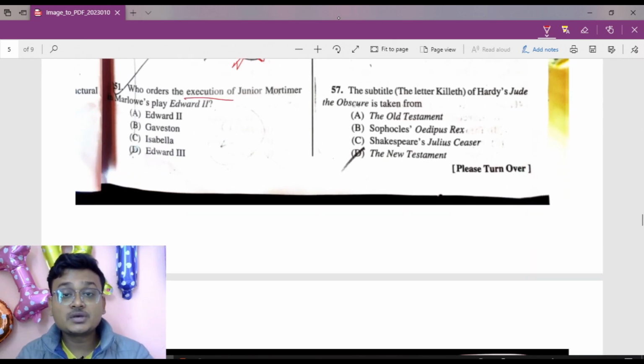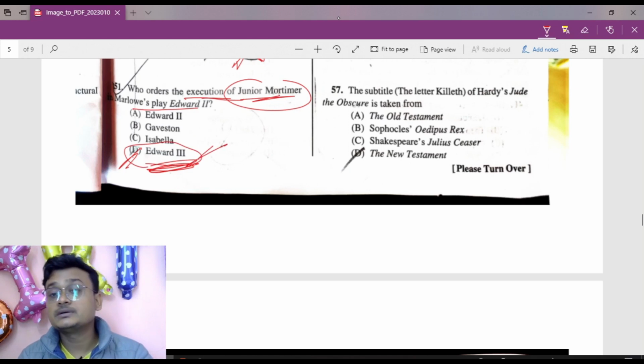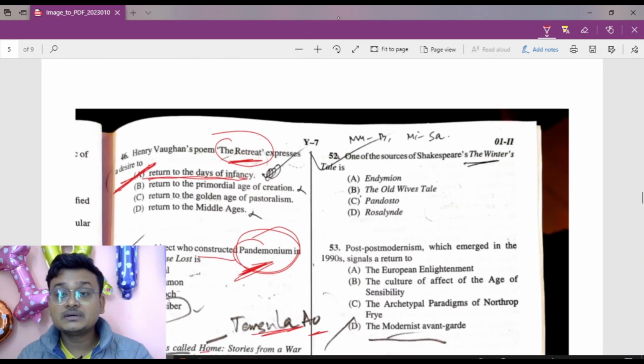Who orders the execution of Junior Mortimer in Marlowe's play Edward II? That is Edward III. So 51 D. Okay. Now move to question number 52.